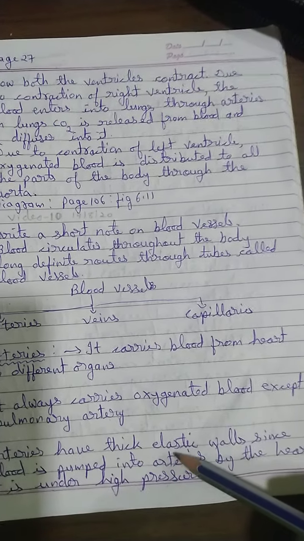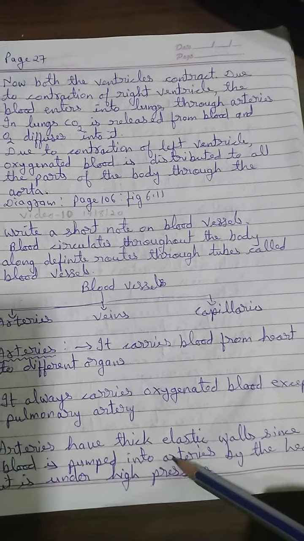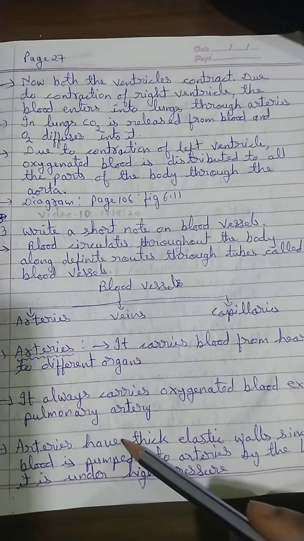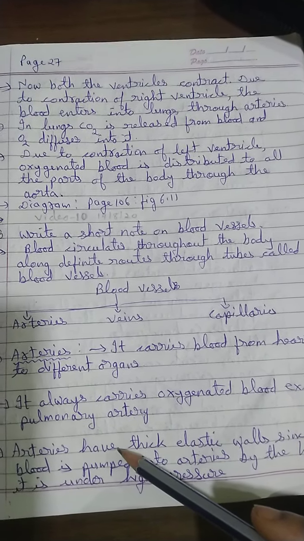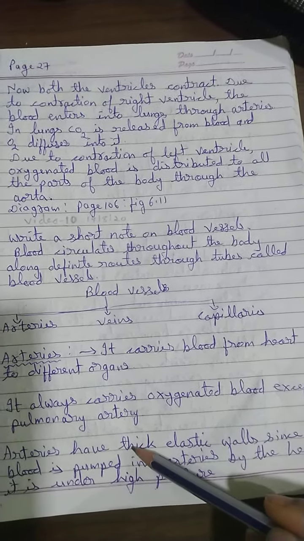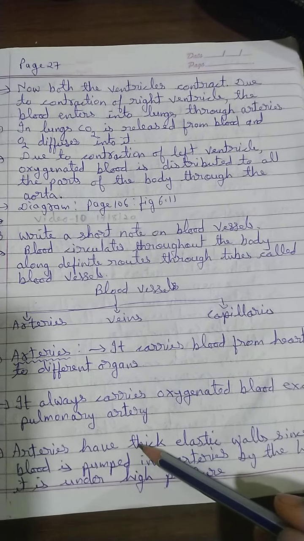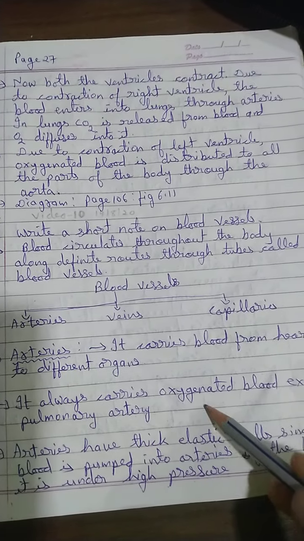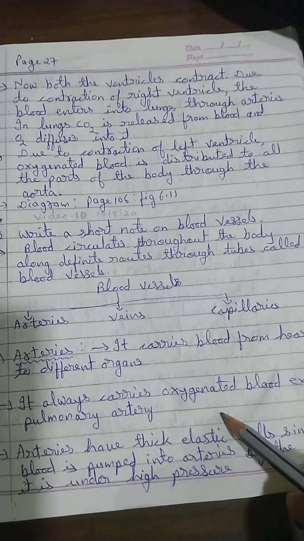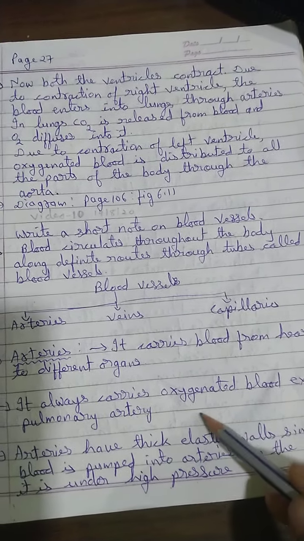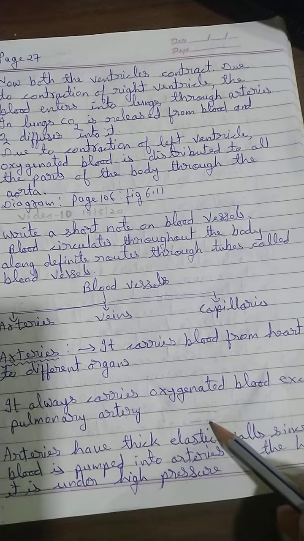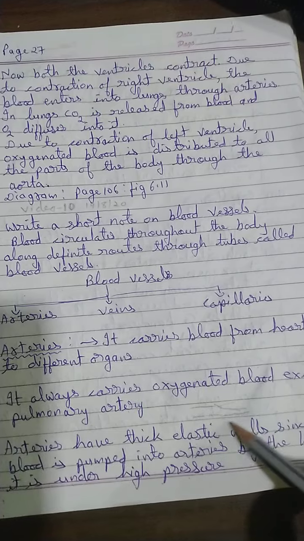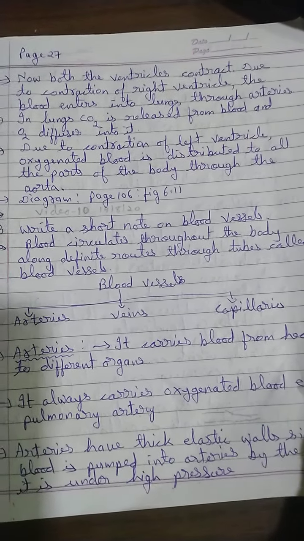Arteries have thick elastic walls. Since blood is pumped into arteries by the heart, it is under high pressure. From the left ventricle the blood goes to the aorta, which has a bigger diameter. From the aorta, it is pumped into the thinner arteries. When blood from a big diameter enters a thinner artery, a lot of pressure is there. Because of that, arteries have thick walls to tolerate the pressure.